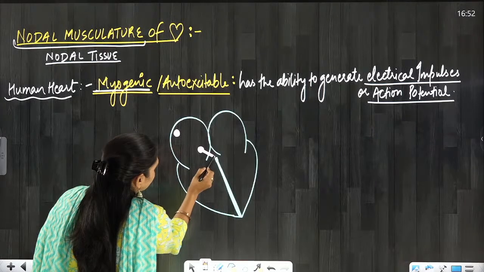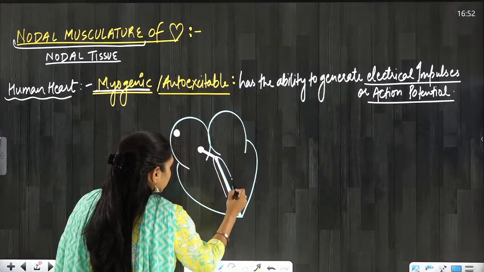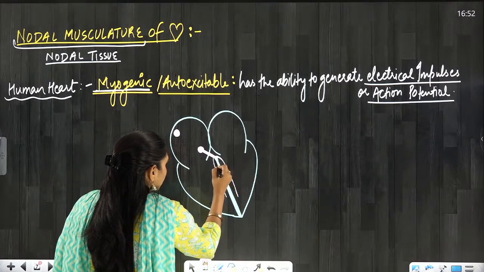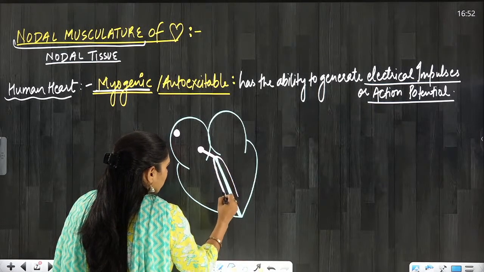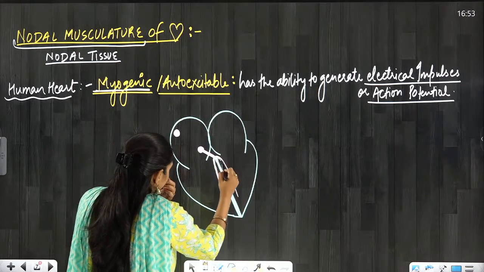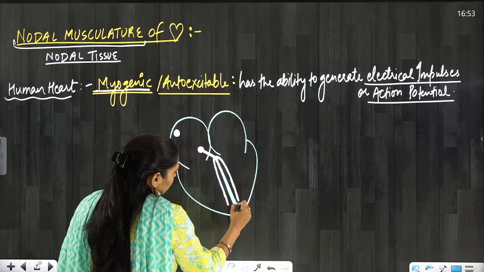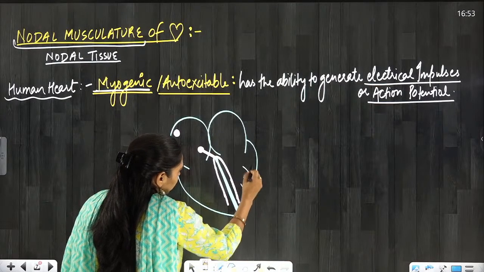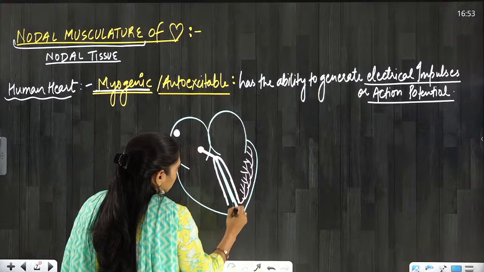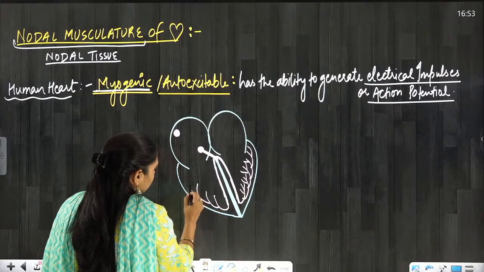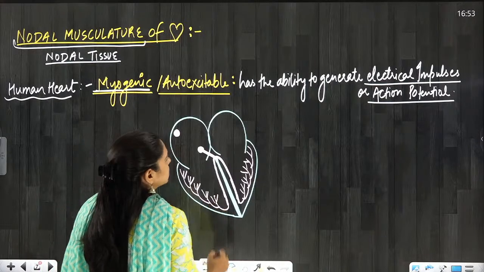From here a bundle of muscle fibers arises, crossing the AV septum. When it comes to the top of the interventricular septum, it divides into two branches. These two branches of the bundle go into the respective ventricles, and there in the ventricles they give rise to minute fibers. These fibers are termed Purkinje fibers, everyone.